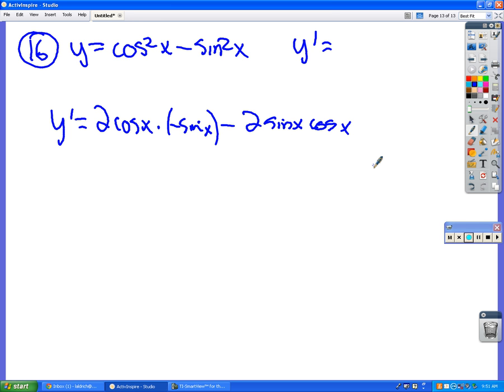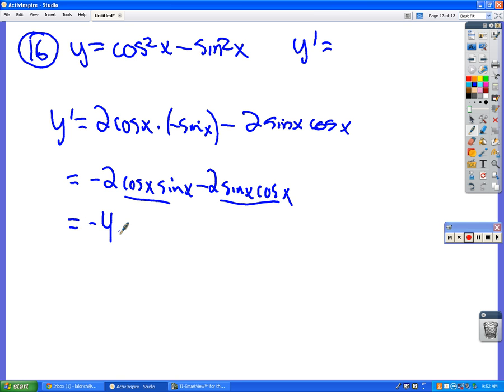So which one is that? So C. No. Yes. No. Yes. E. No. It is E. No, it's not. So it's this E, negative 2 cosine of x, sine of x, right? Indeed. Because these things are the same, so negative 2 and negative 2, they're like terms, right? So you can combine that to negative 4 cosine of x, sine of x, which is E.